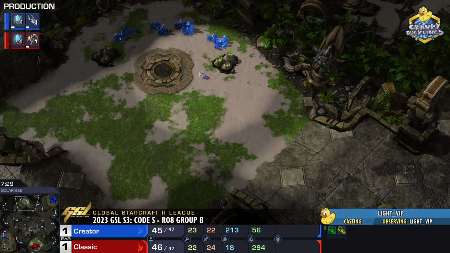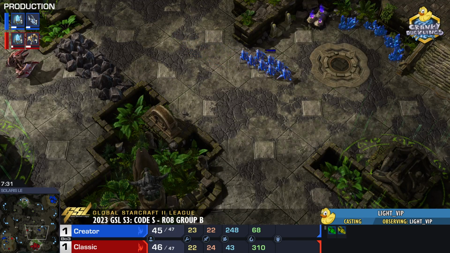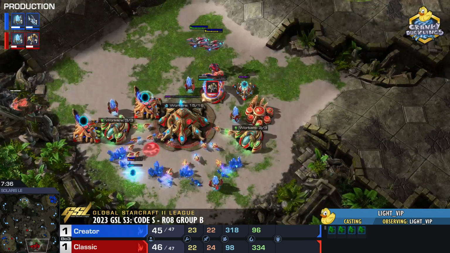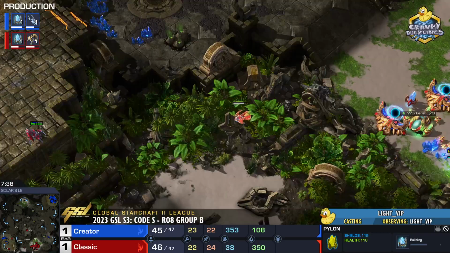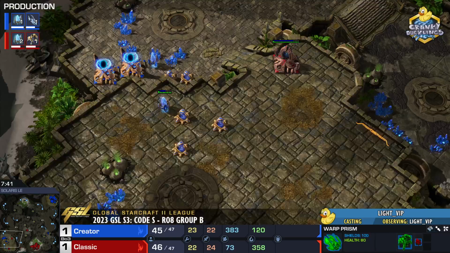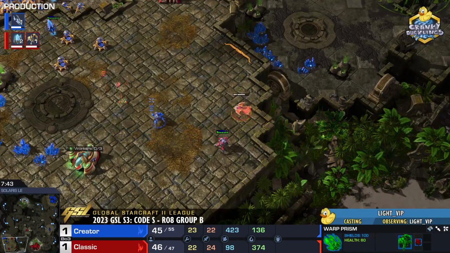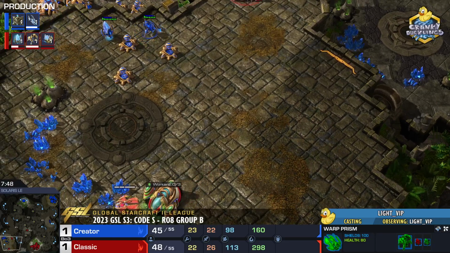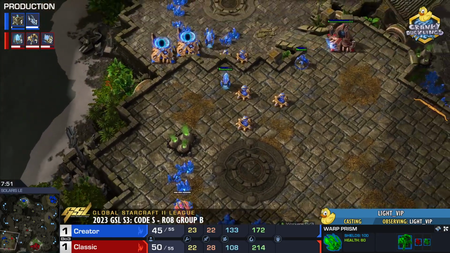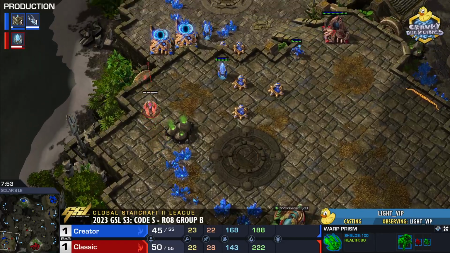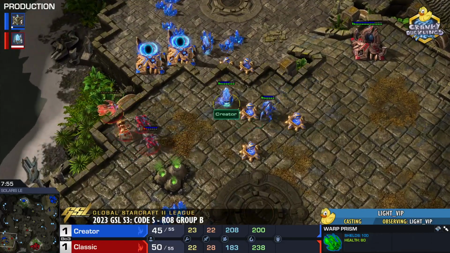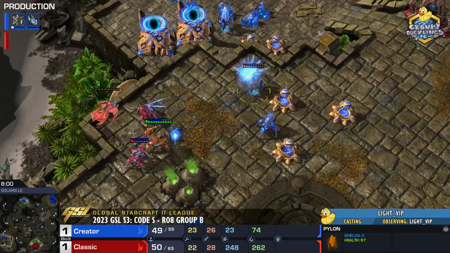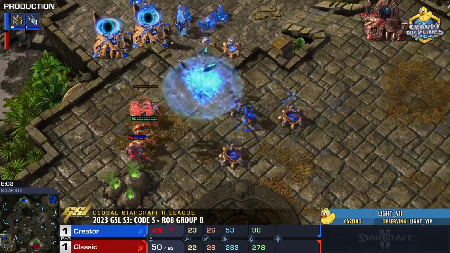Vader thinking about maybe even going for a ninja base. Be rotating around. He does have eyes on the shield battery. He's aware. Warp Prism slipping into the main base, trying to save one of these Stalkers, or trying to even kill the Stalker here of Creator. I love it. He's going around the long way to pick off these pylons, and yeah, he can do so. Without being attacked by the cannon, there is a bit of a better angle here. Pylon goes down. Cannons are depowered.